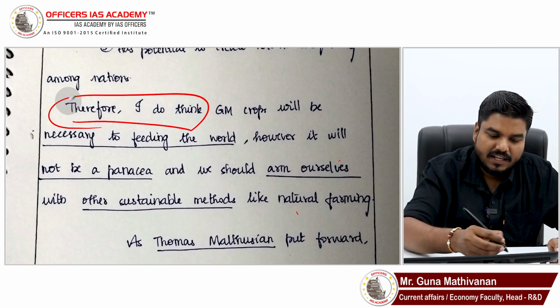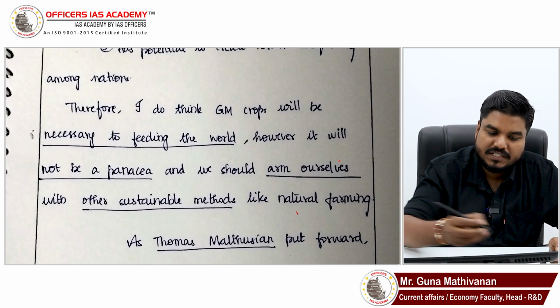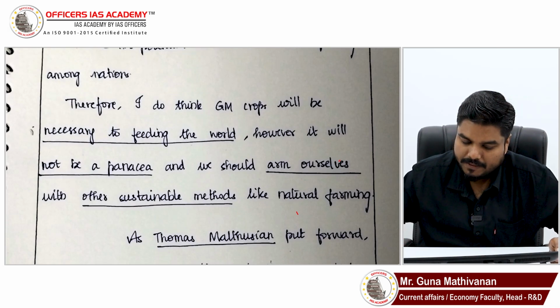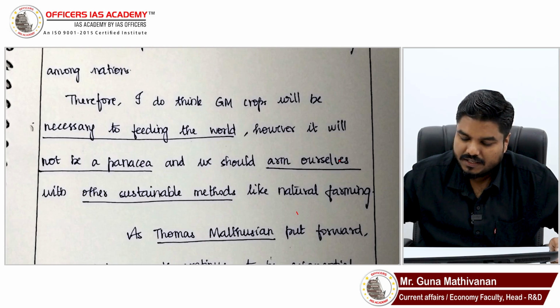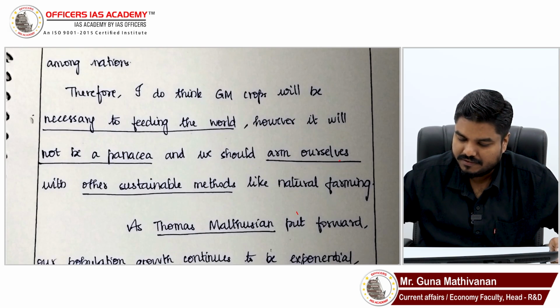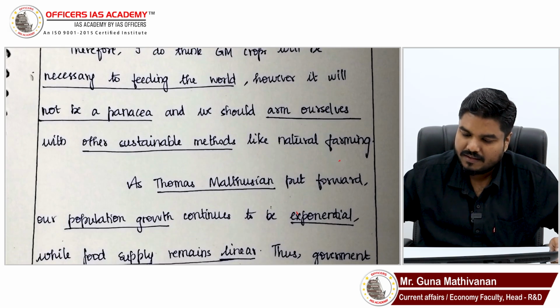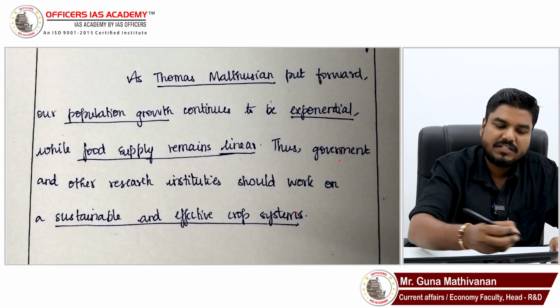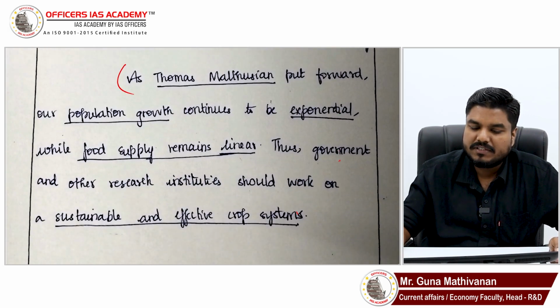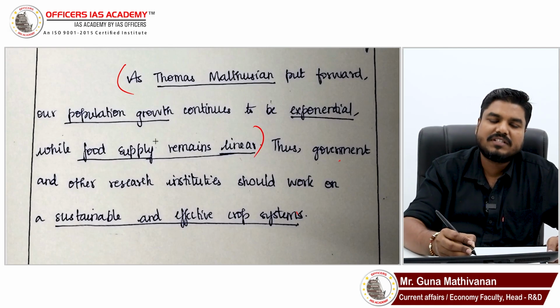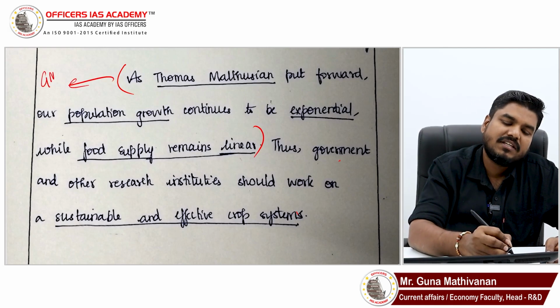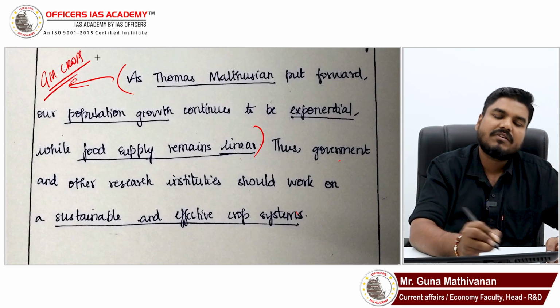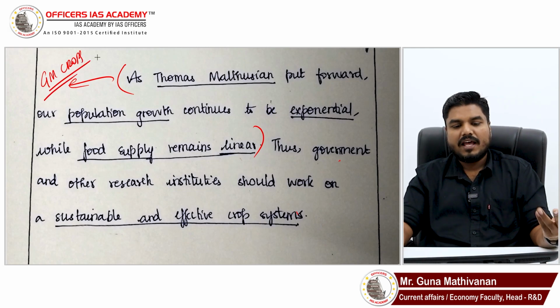Okay. And in the concluding note, you have mentioned, as Thomas Malthus put forward, our population growth continues, etc. Whatever you have said, how is this point connected with GM crops? The question is surrounding GM. I felt that this point is force fit.